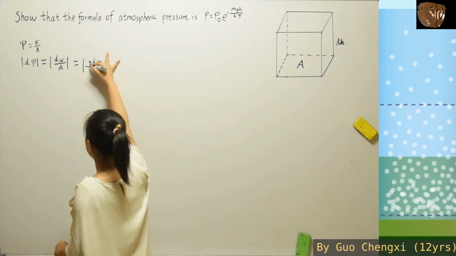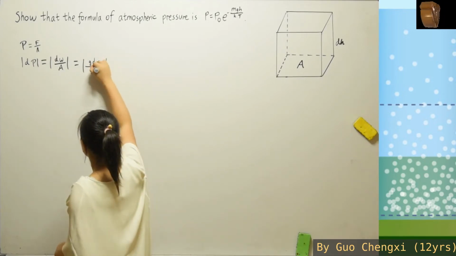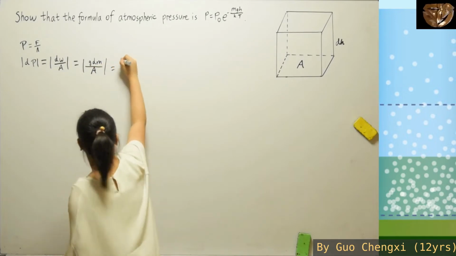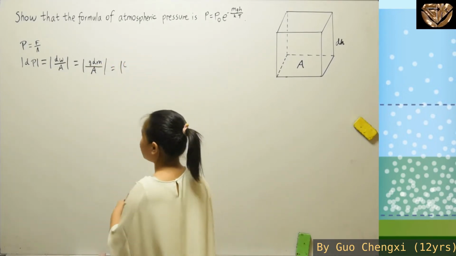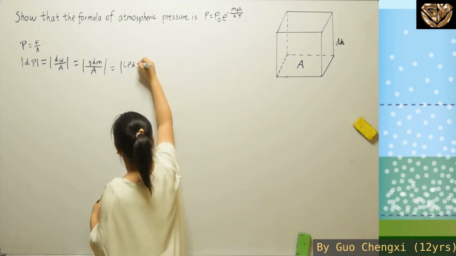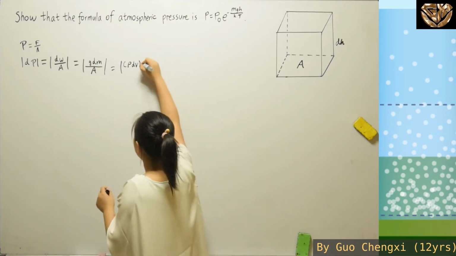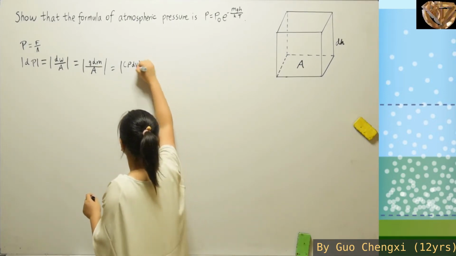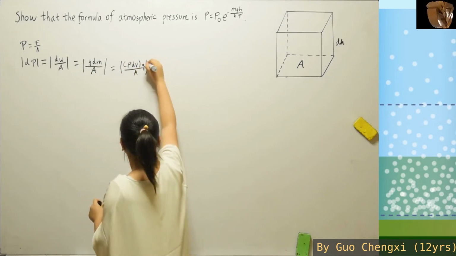So the weight is basically the gravitational force times the mass. And what does mass equal to? Mass is basically density times volume, where density is rho, and here we'll have a very small volume. And then here we have g and then A. Okay.